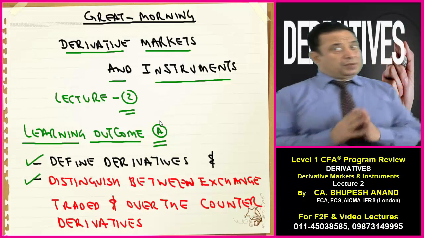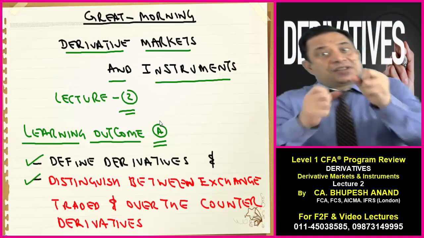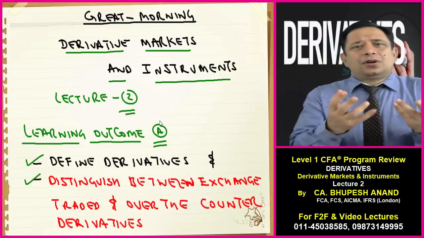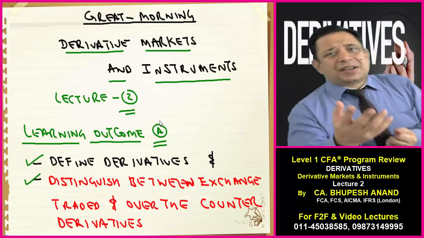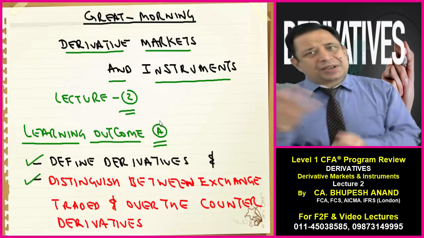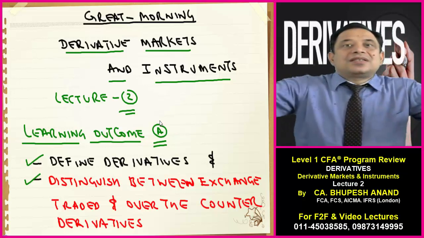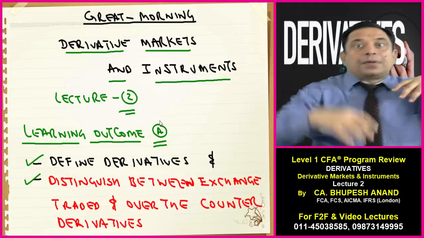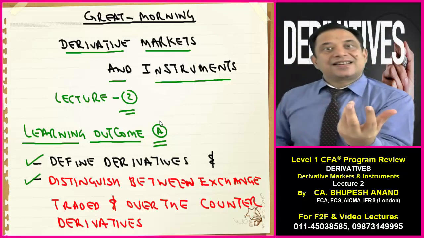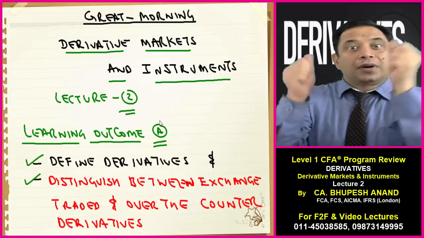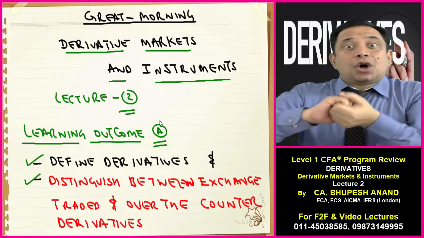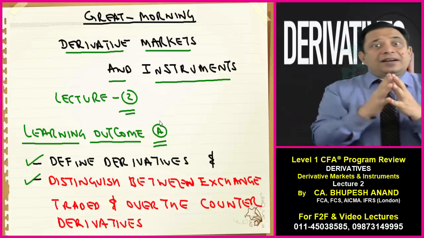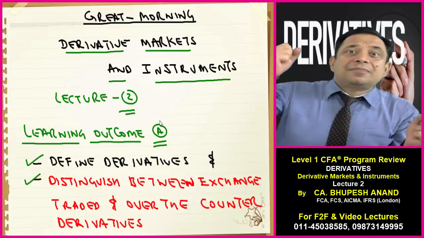And I have told you the meaning of a forward and how it is differentiated from a future, at least in some part. Forward is an agreement, future is an agreement, option is an agreement, swap is an agreement. All are agreements, keeping in mind different views, on a piece of paper for an underlying asset. These are the components of a derivative. It is not something tangible or physical. Derivative is not physical.